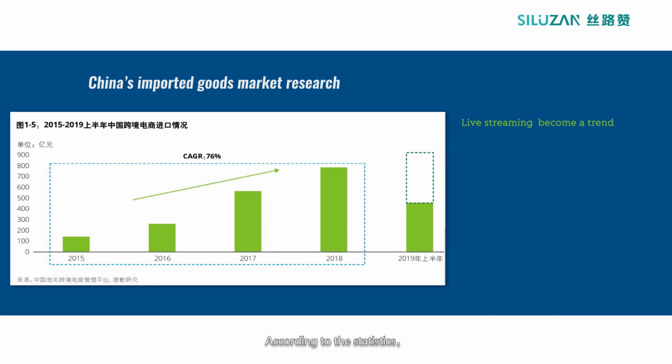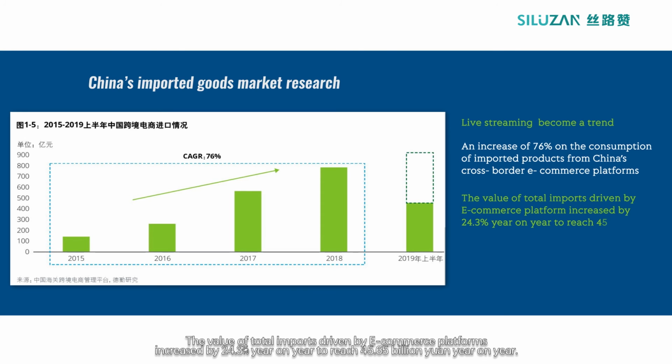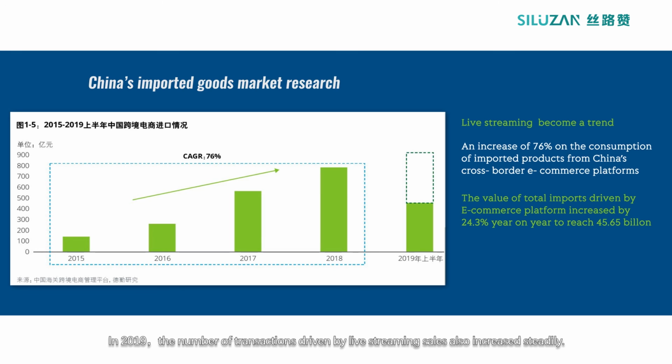According to the statistics, there is an increase of 76% in the consumption of imported products purchased from China's cross-border e-commerce platforms. The value of total imports driven by e-commerce platforms increased by 24.3% year-on-year to reach 45.65 billion yuan. In 2019, the number of transactions driven by live streaming sales also increased steadily.